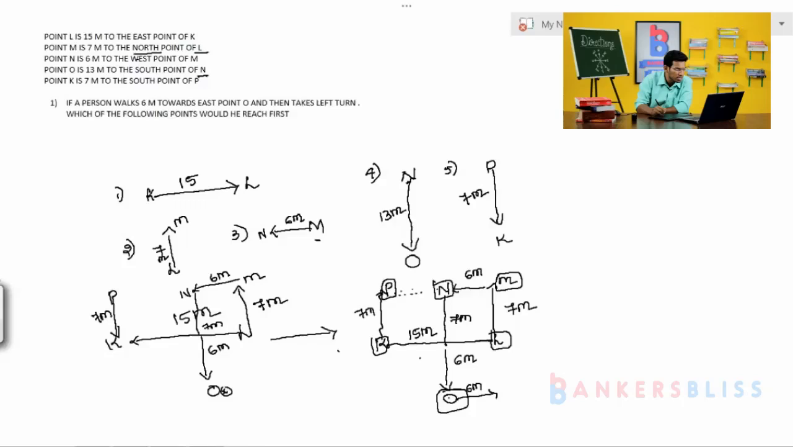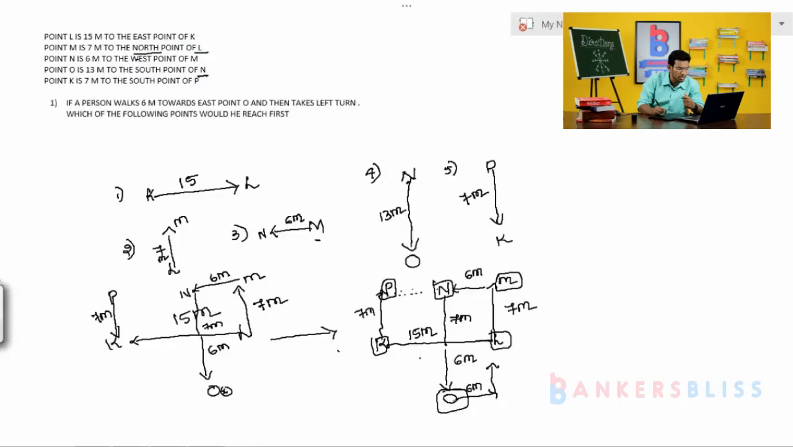The question is about the person. You are moving from this point towards the east, that is your right, and move 6 meter. Then after that you take the left. From east, to your left, it is the north direction. You move in the north direction. The question is asking which of the following points would he reach first.